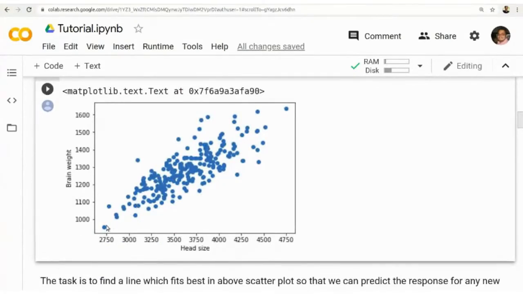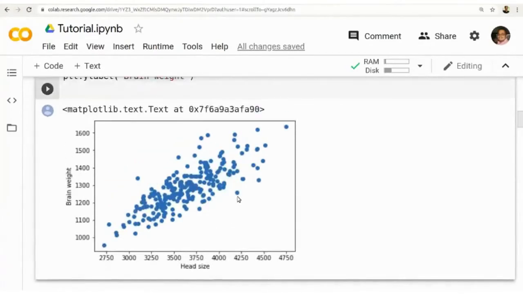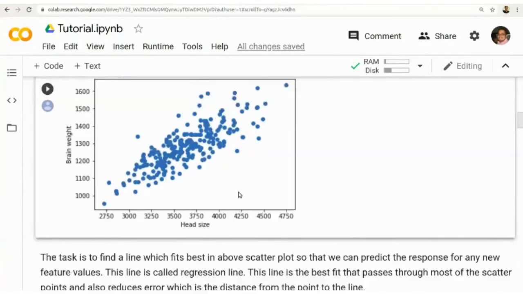That means if we draw a line like this, it should fit the data points, because using that line equation, when we are given a head size, we can predict the corresponding brain size. That is the need for regression.